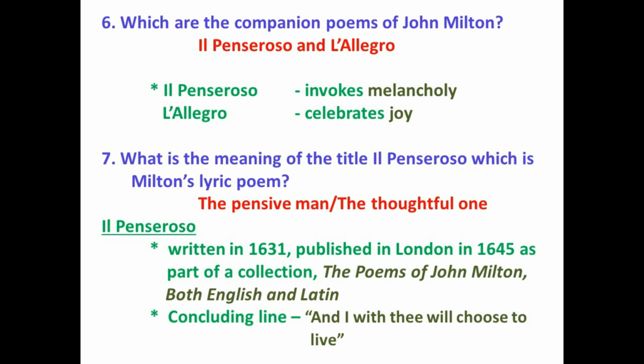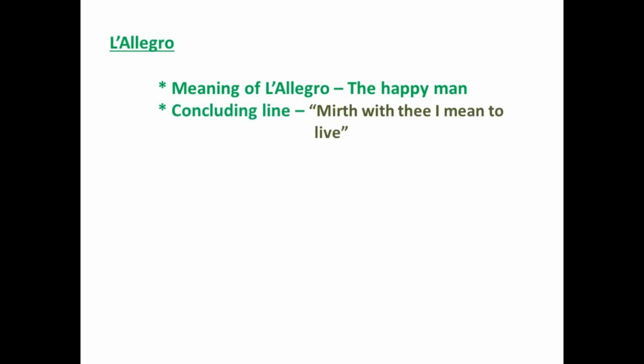Now let's take a look at L'Allegro. The meaning of L'Allegro is the happy man, and the meaning of Il Penseroso is the pensive man or the thoughtful one. The concluding line is, Mirth with thee I mean to live.